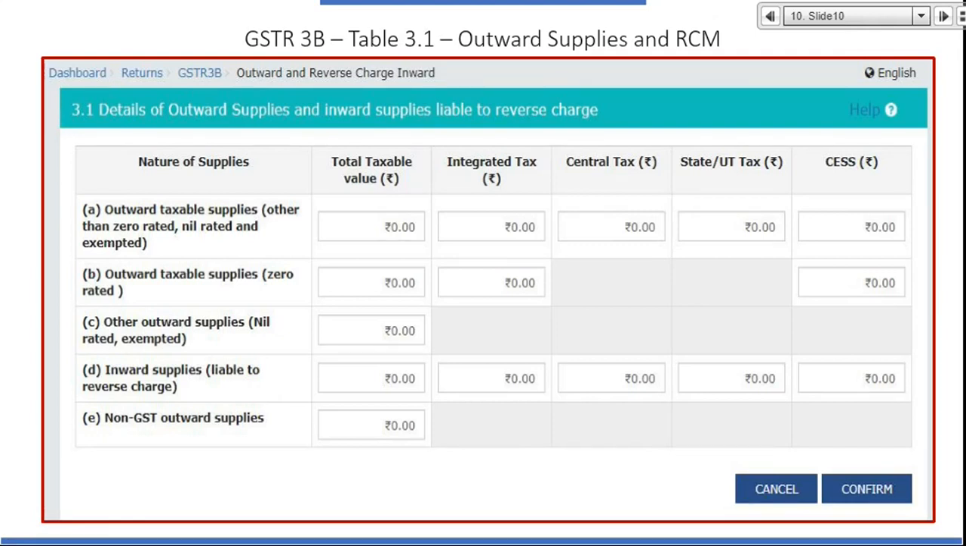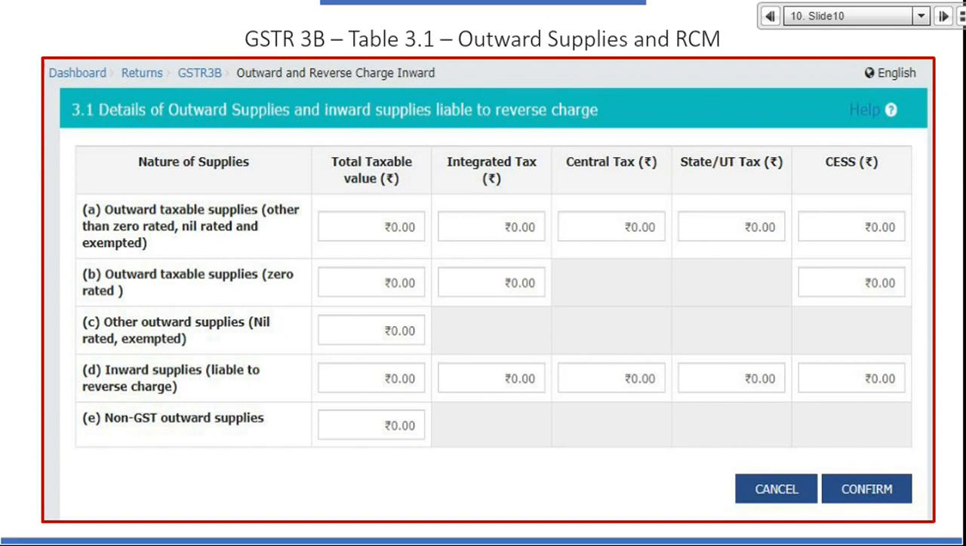Second is zero rated taxable supply, meaning export with payment of tax, right? Or supply to SEZ with payment of tax. 3.1b. 3.1c is nil rated and exempted supply, right? Outward supply nil rated and exempted. Then 3.1d is RCM, inward supply on which I will pay tax, right? As a recipient. GTA I have received, I will pay 5% GST.